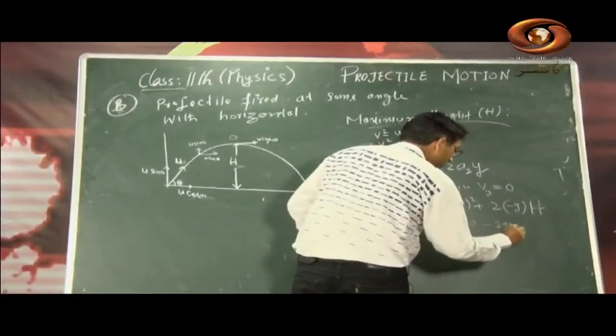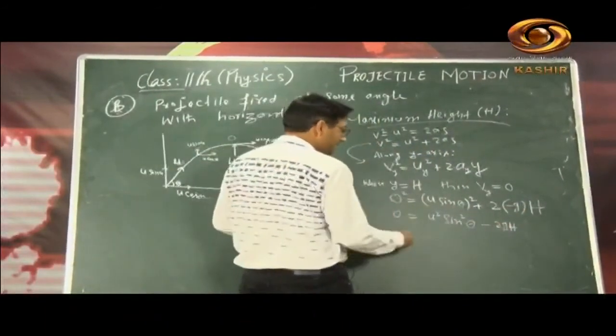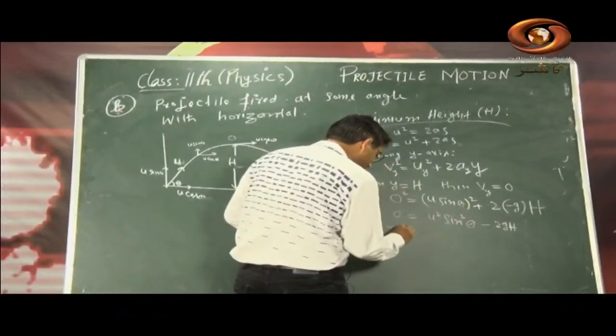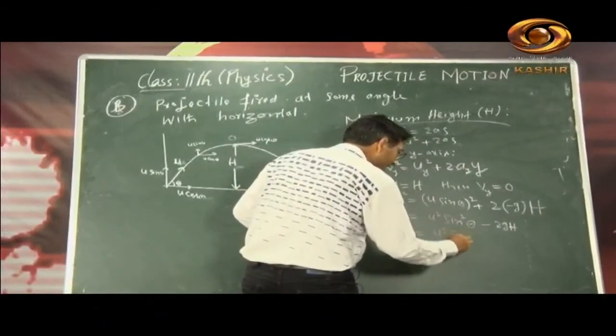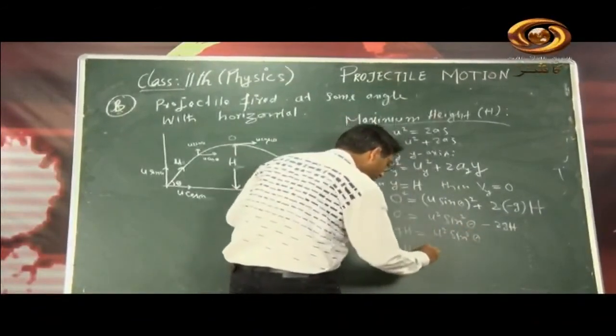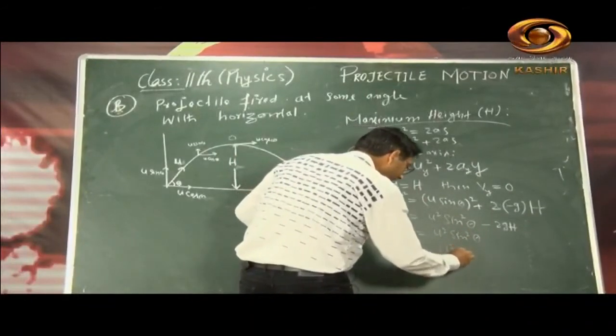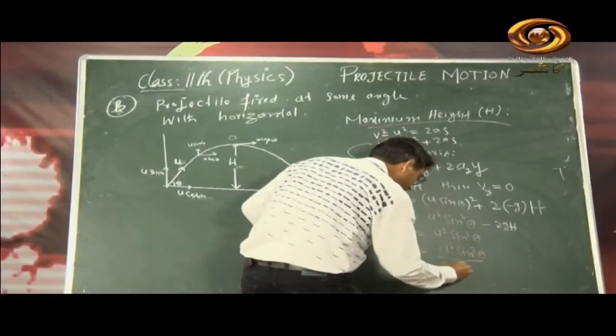You got it, my dear students? Now we need to derive the relation. So 2gH will shift to the other side: 2gH is equal to u square sin square theta. So H is equal to u square sin square theta divided by 2g.